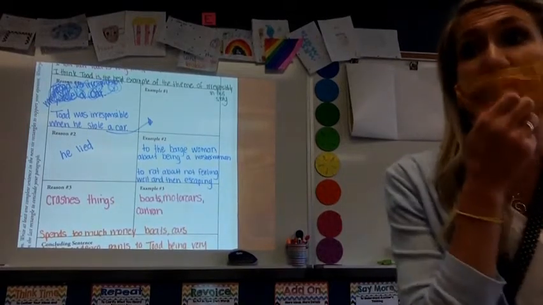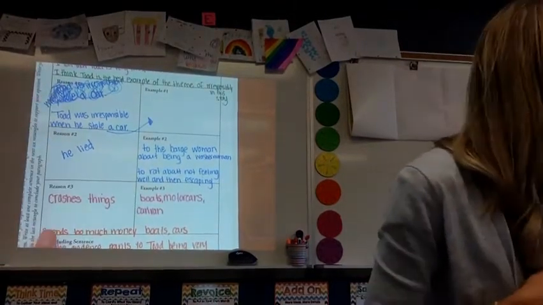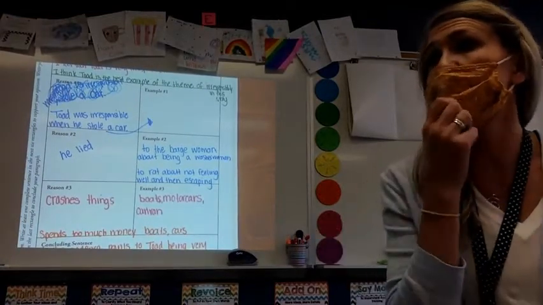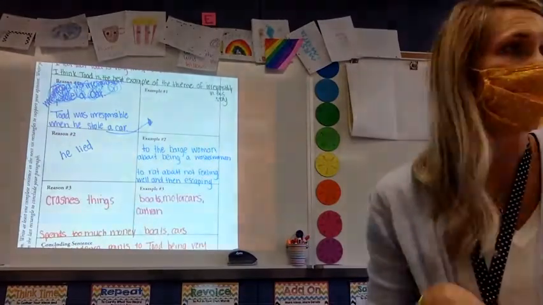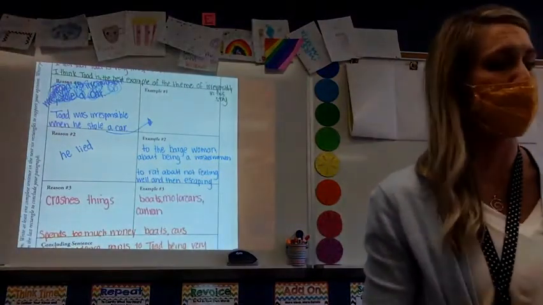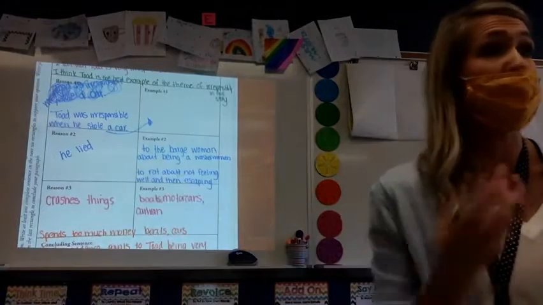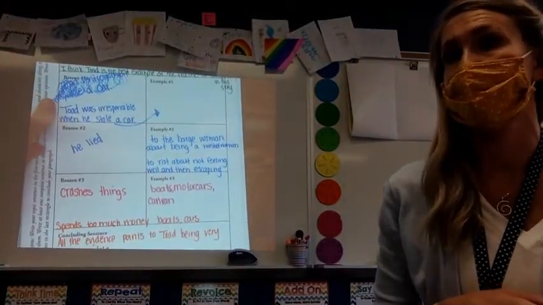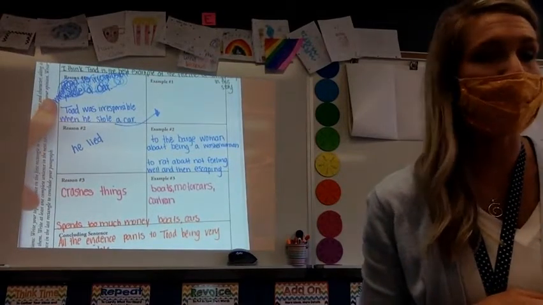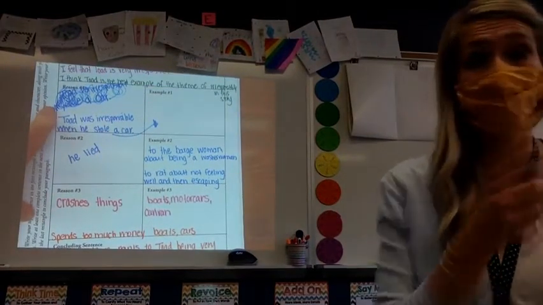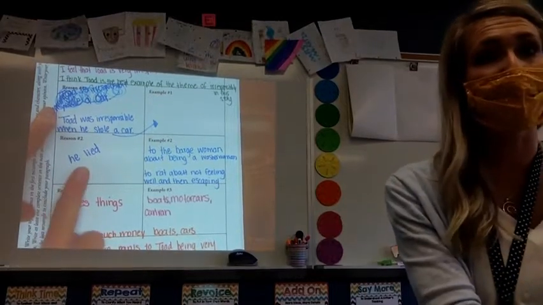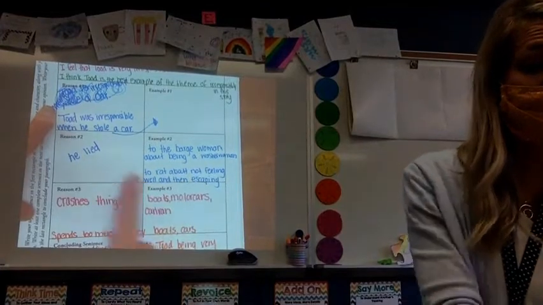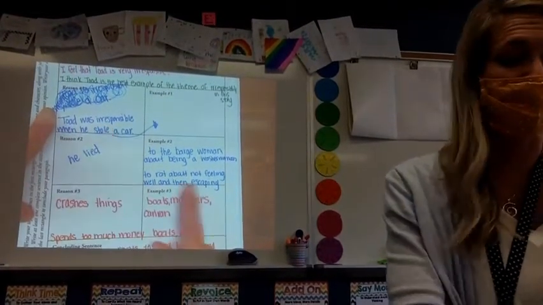One thing I want you to think about, and this is important, I know a lot of you are going to skip this step because we have 1, 2, 3, right? But this step is so important. When you go to start writing it, you want to make sure that your reasons or your evidence go in the order of how they happened in the story, okay? So my example of that is our reason number 1 is he steals a car. But does that happen right at the beginning? No, it didn't happen right at the beginning. But did it happen before he lied? Yeah. Okay. But before he stole that car, didn't he have to lie to the rat?